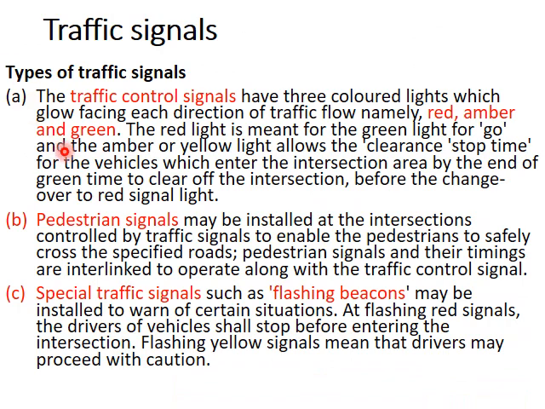Types of traffic signals. First, you have the traffic control signals with the red, amber, and green lights for the traffic, and pedestrian signals for the pedestrians to cross during the traffic signal operation, and special traffic signals like blinking red or blinking amber. The blinking red shows to stop before proceeding, and blinking amber or yellow shows to proceed with caution.